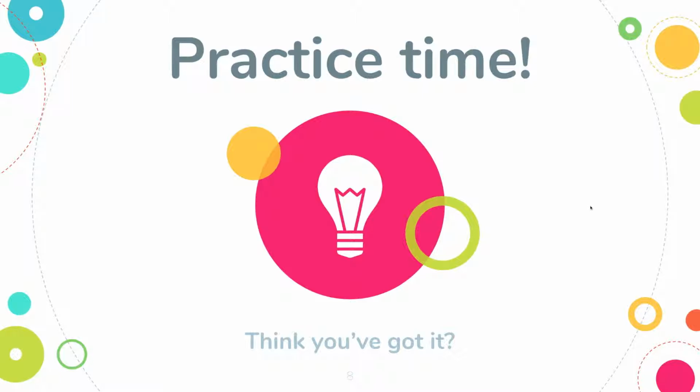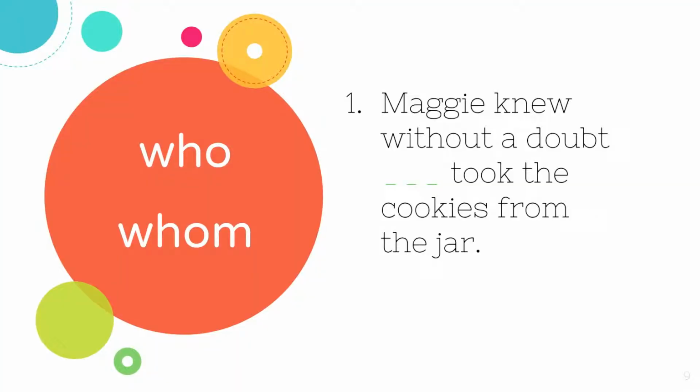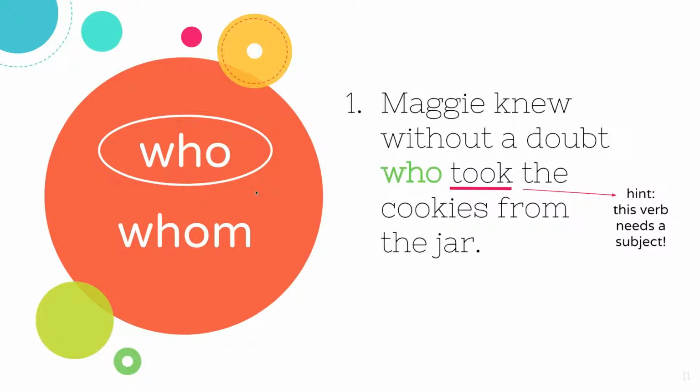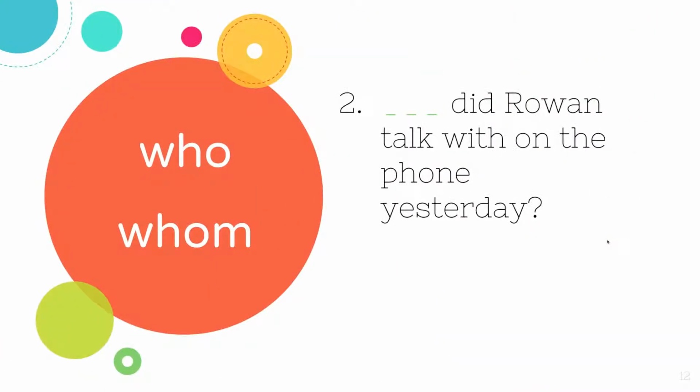Okay, practice time. No worries, we're just going to go over these one by one, step by step. Nice and easy. Number 1. Maggie knew without a doubt blank took the cookies from the jar. Now we already know that took is a verb, but it's missing a subject in this sentence. And the only option we have here that can work as a subject is the word who. Maggie knew without a doubt who took the cookies from the jar.